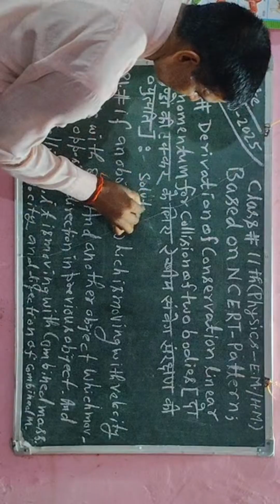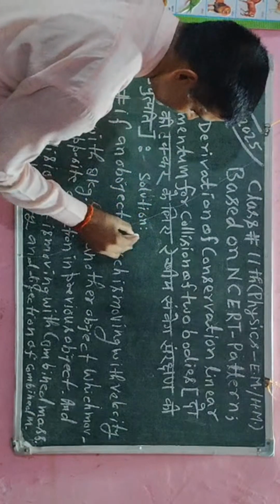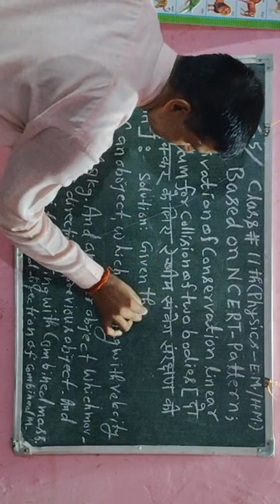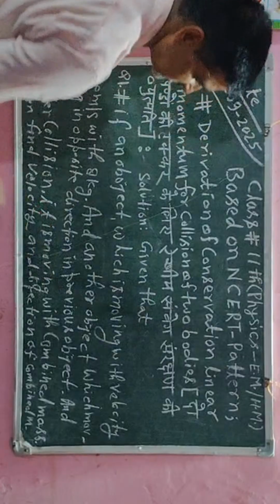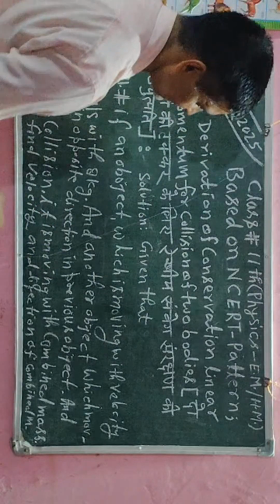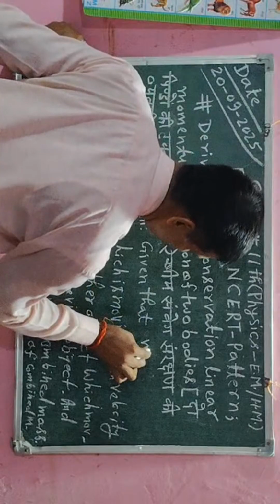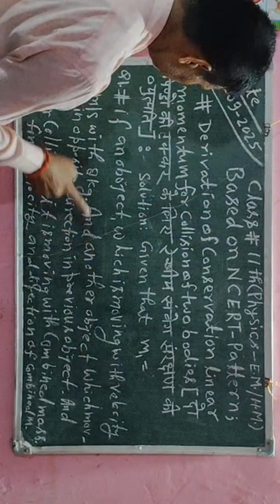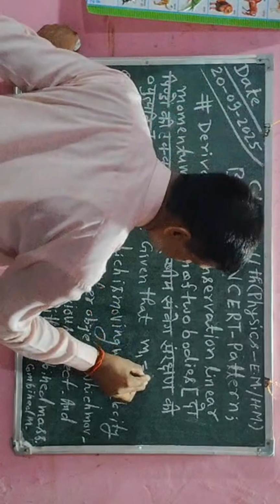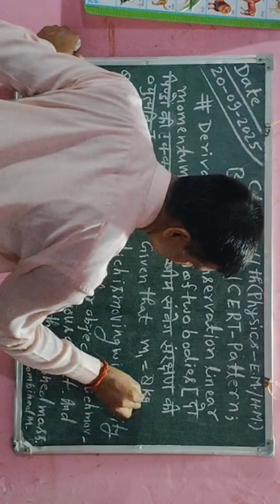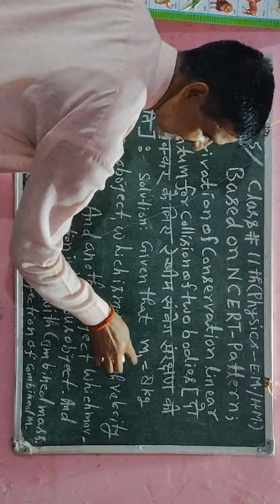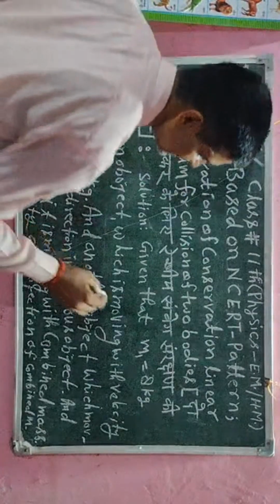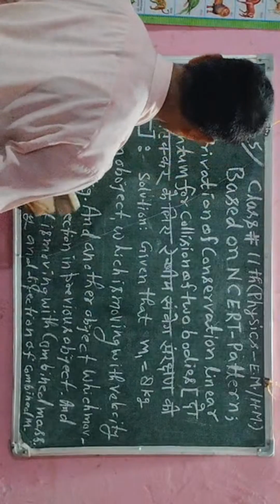First of all I will write the solution, and after writing the solution I will say here, given that. All the information which is available in the question, I will write here. Now here I will say one object's mass is given, 8 kg. So here I write that the mass has weight 8 kg. Now in this case I will say that the mass has initial velocity.